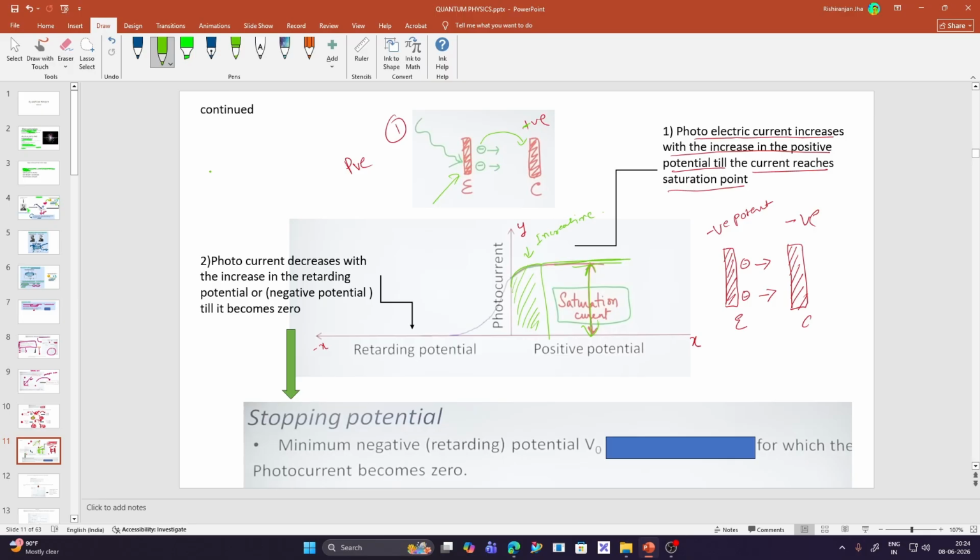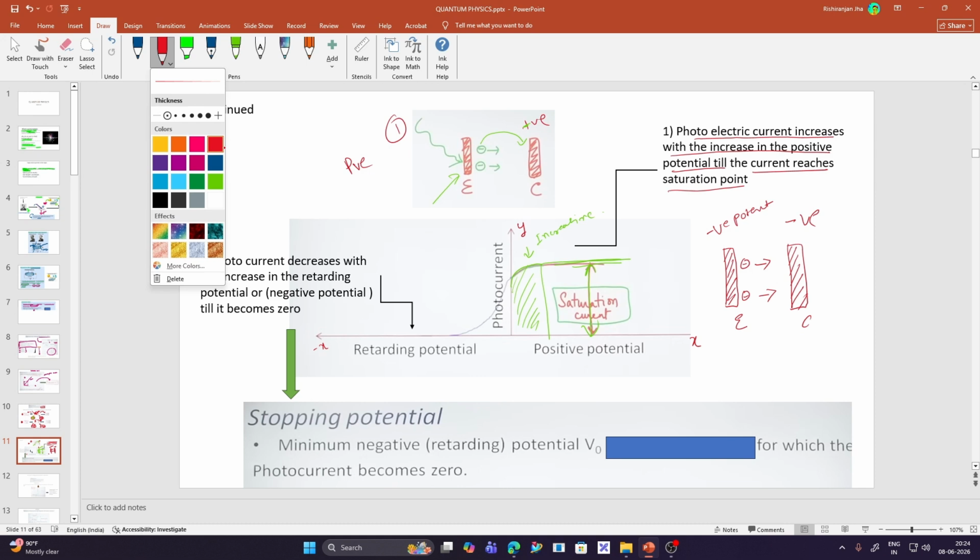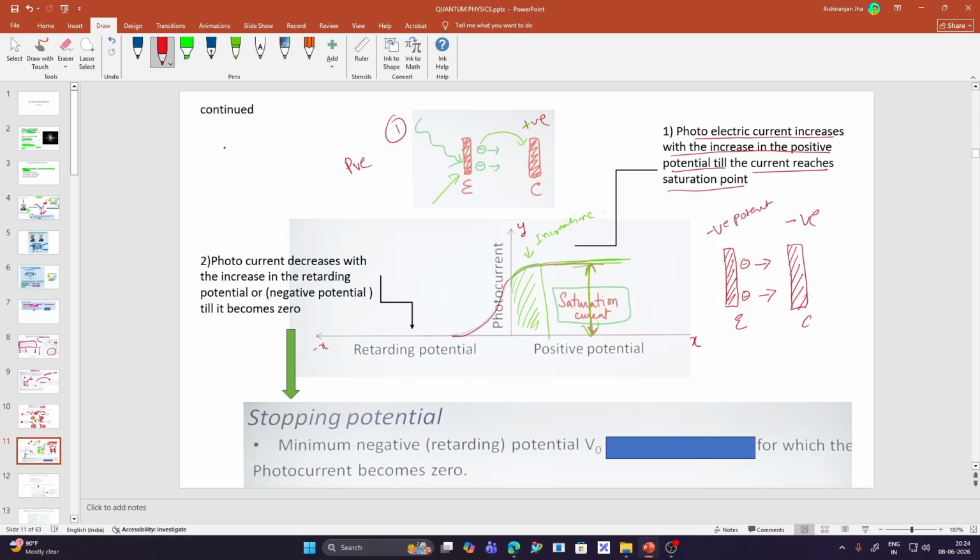Now look at the left side of the graph. In this graph, we can clearly see that the photoelectric current decreases with the increase in the negative potential, and at a particular point it reaches zero value. So what is happening here? In this, the collector plate is negative and electrons are also negative.